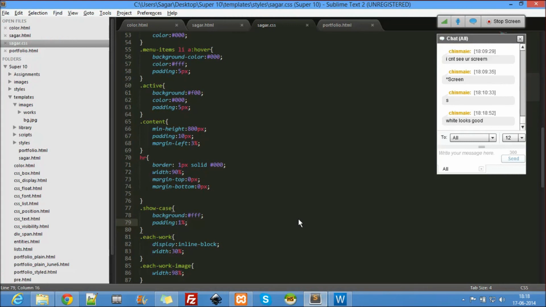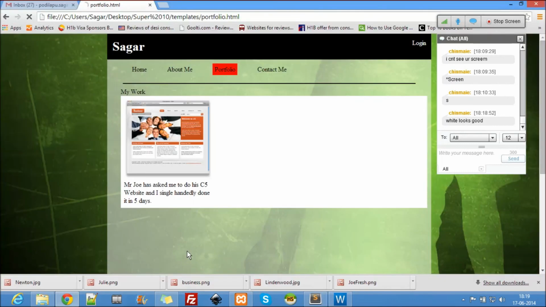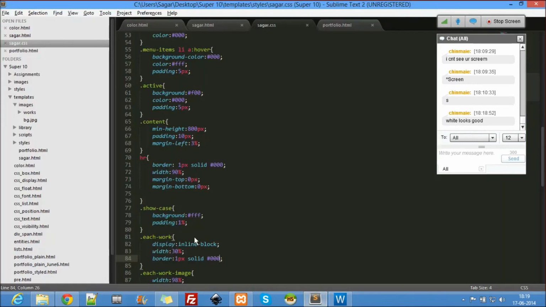Okay, thank you. So let's use a border here for the each work. Border 1 pixel solid, let's use a dark color. And each work should have a padding also.